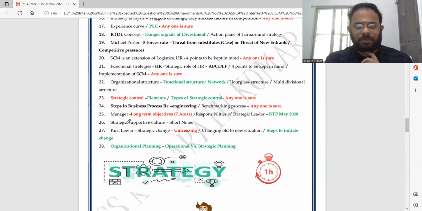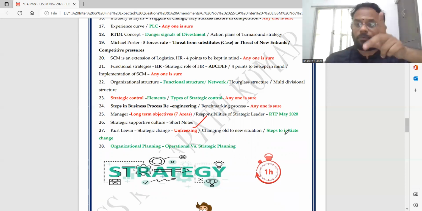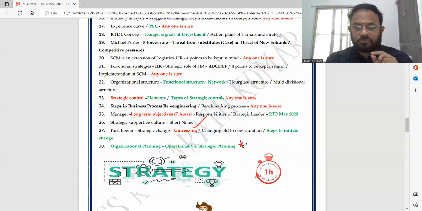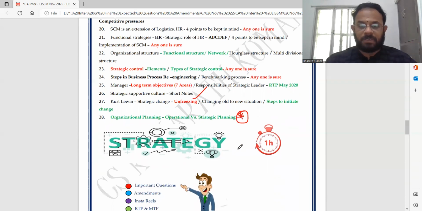You can easily take it down. Kurt Lewin, only unfreezing, they have asked this in the MCQ. Changing old to situation, yes. Steps to initiate change is a different question. It should not be confused with Kurt Lewin. Organizational planning, I have given it 2 times for a simple reason: this is already asked in a normal question. They have already asked this in an MCQ relating to RTP and MTP. So this again has to be studied for 1 hour.